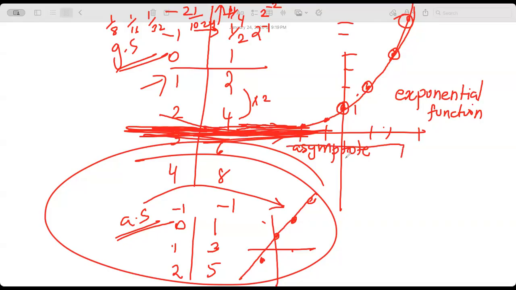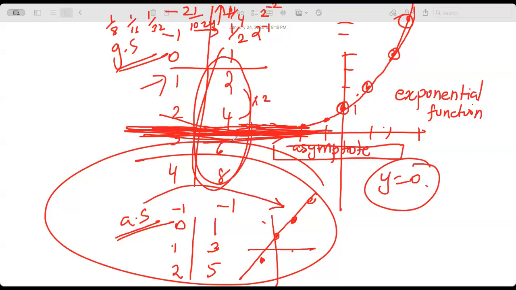Asymptote means the line with which it is trying to merge. So what is the equation of that line with which it's trying to merge? Y is equal to 0. So y equal to 0 is an asymptote for this function. What is this function? It's 2 power of n.